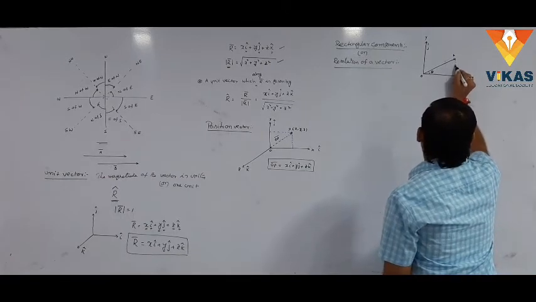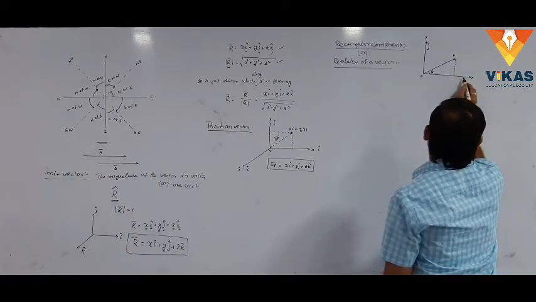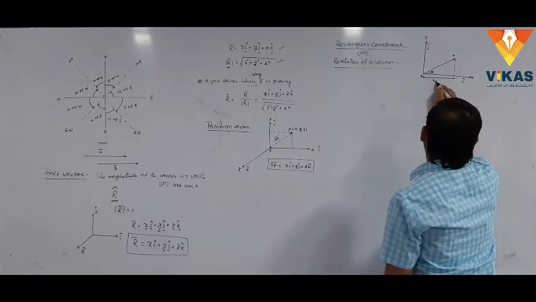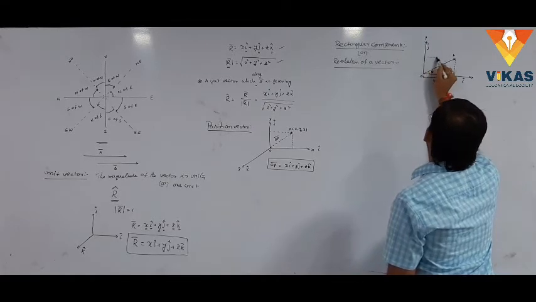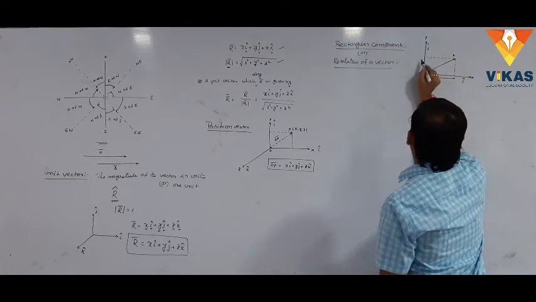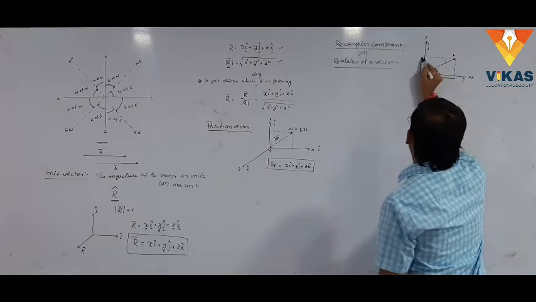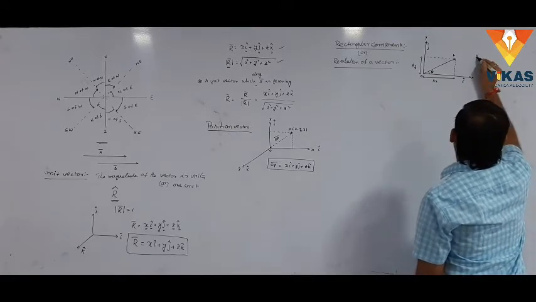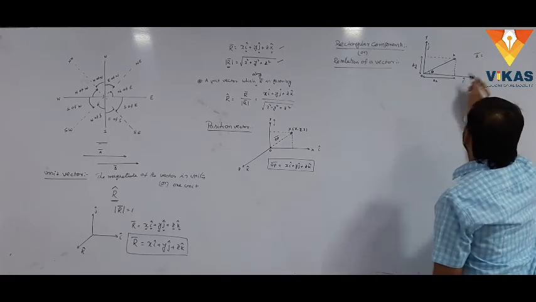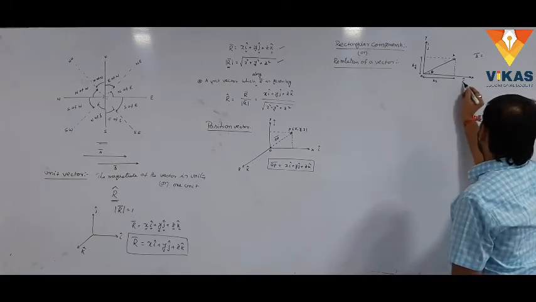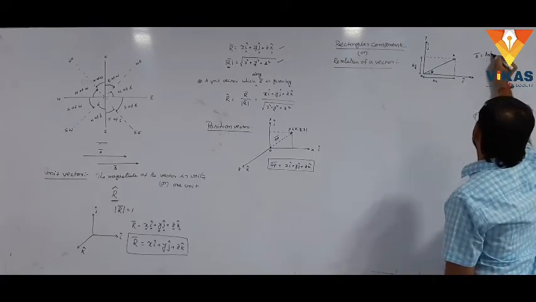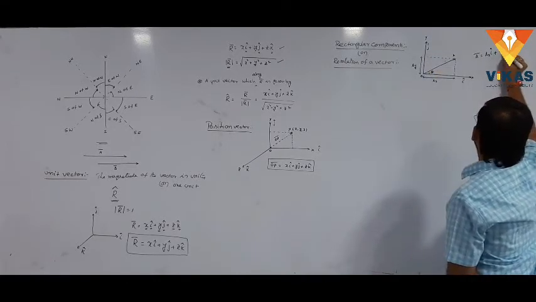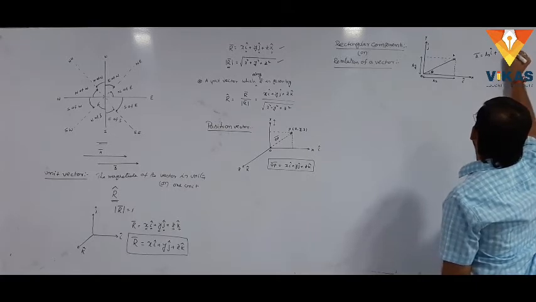We draw perpendiculars onto the coordinate axes. The length of the vector on the x-axis is ax. Similarly, the length of the vector on the y-axis is ay. How do we write the vector a bar? A bar equals the magnitude ax in the direction i cap, that is ax into i cap, plus the magnitude ay along the y-axis, ay into j cap.